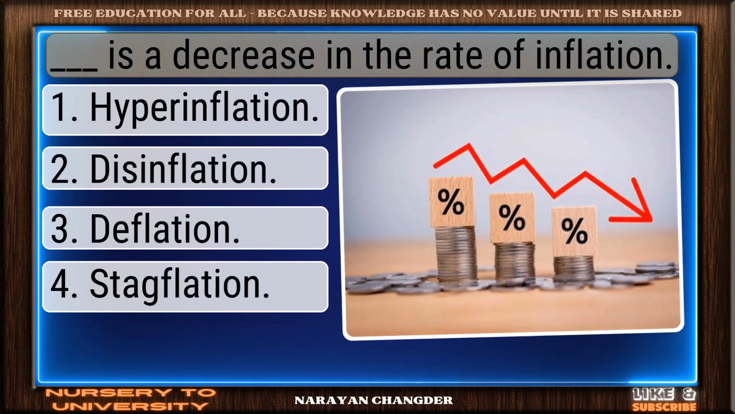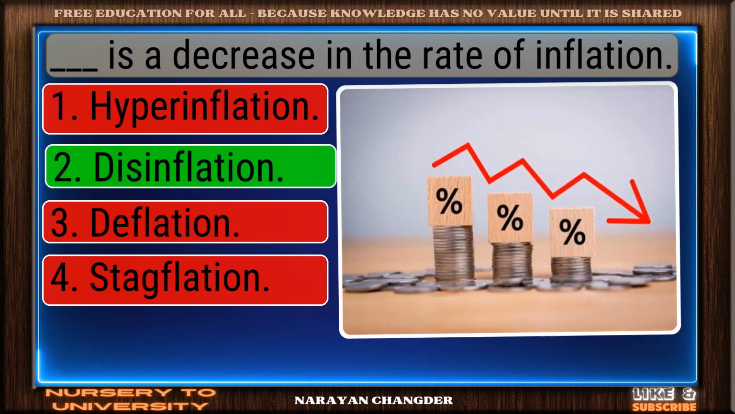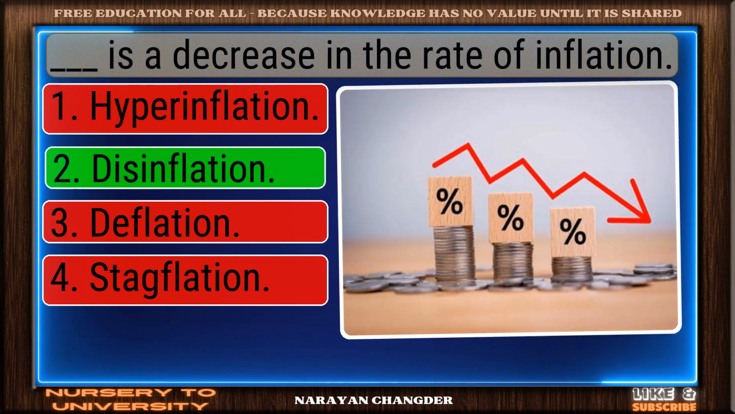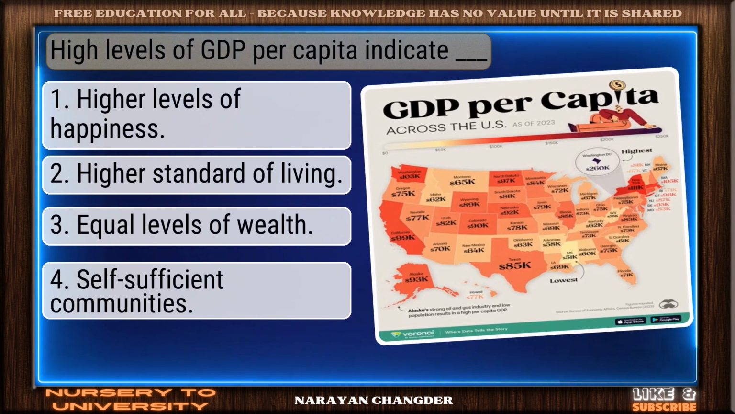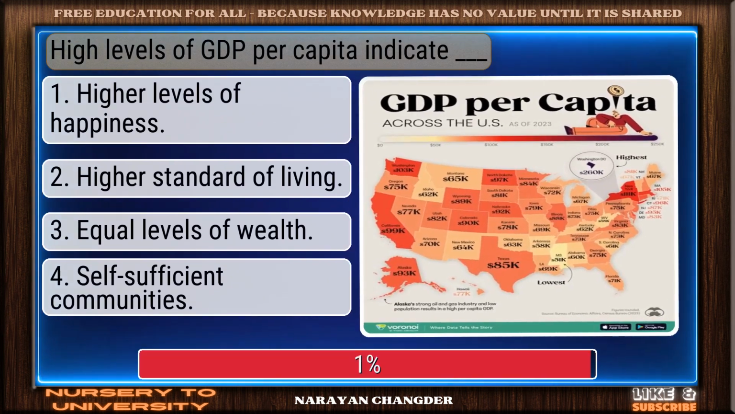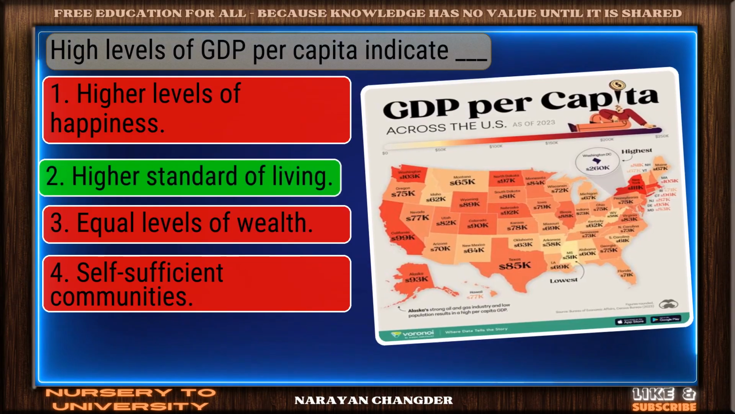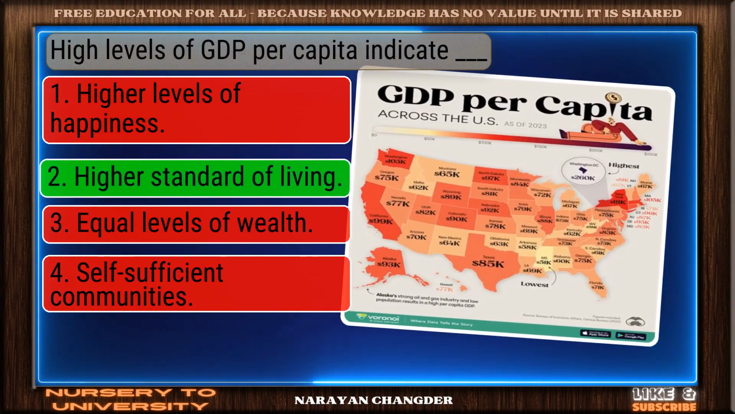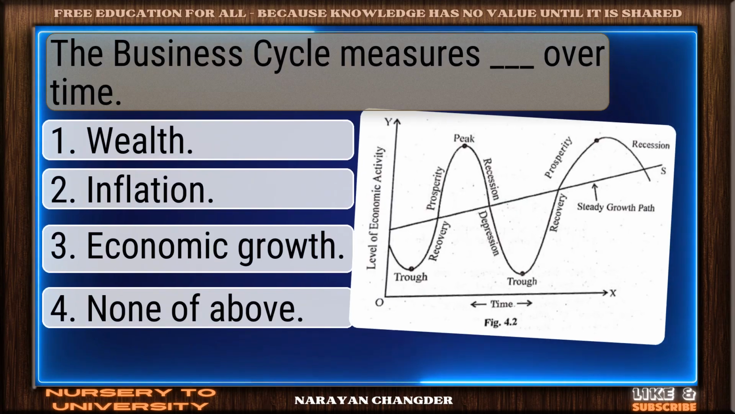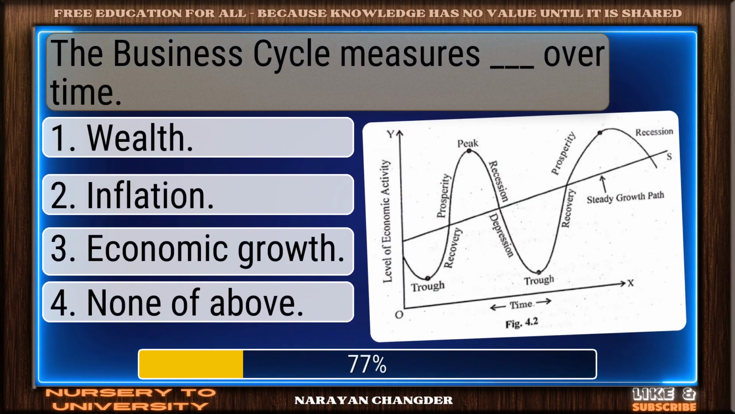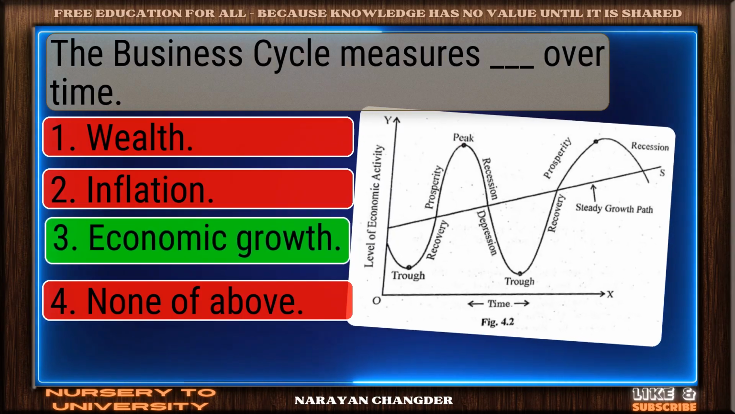Dash is a decrease in the rate of inflation. You got it. Your choice, disinflation, is right. High levels of GDP per capita indicate dash. Strong choice. Higher standard of living is the right answer. The business cycle measures dash over time. You chose economic growth, and it is correct.